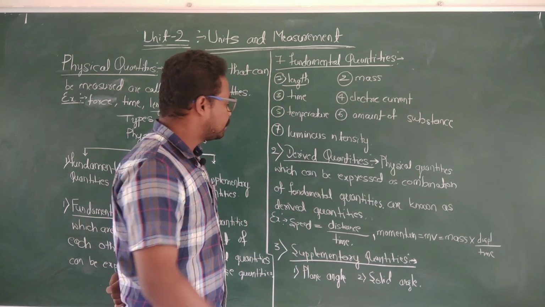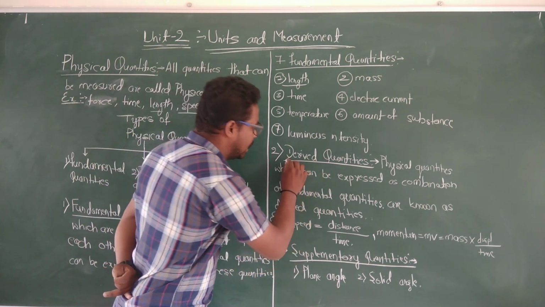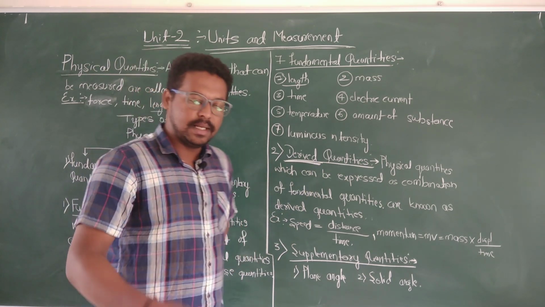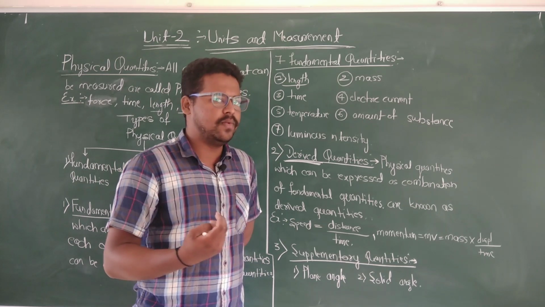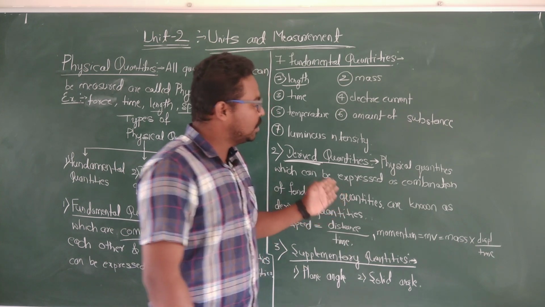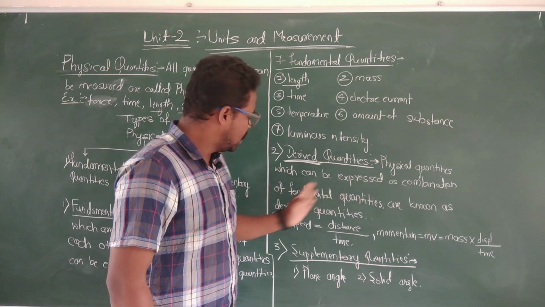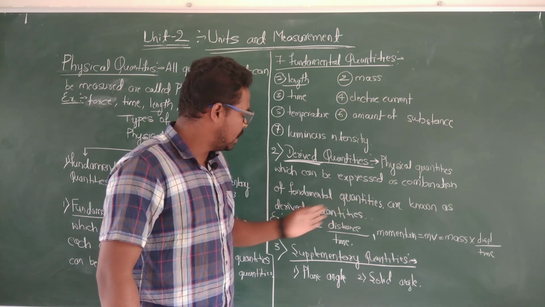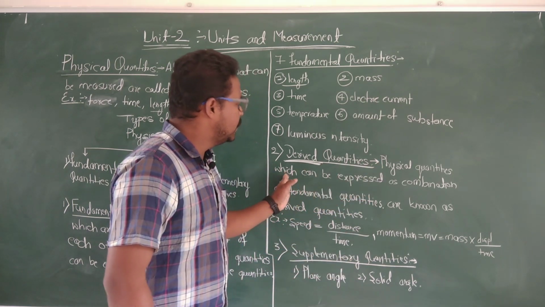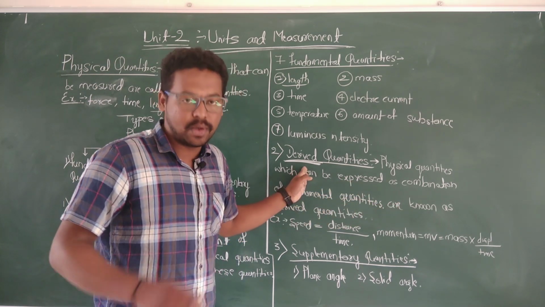Then the second type of physical quantities is derived quantities. The name itself indicates that it is derived, meaning it came from other units. We have derived it by taking some conditions. Physical quantities which can be expressed as a combination of fundamental quantities are known as derived quantities. Or we can simply define it another way: physical quantities which can be derived from the fundamental quantities are known as derived quantities.